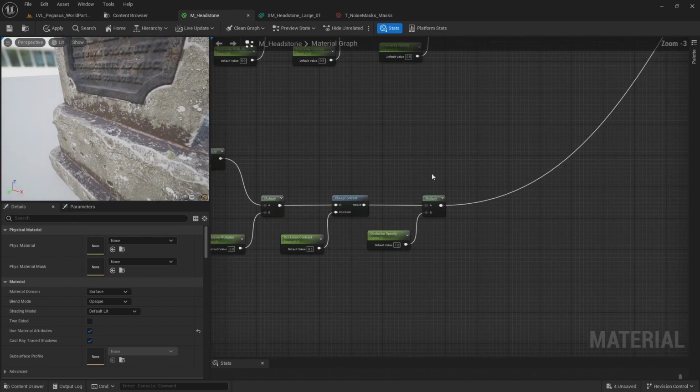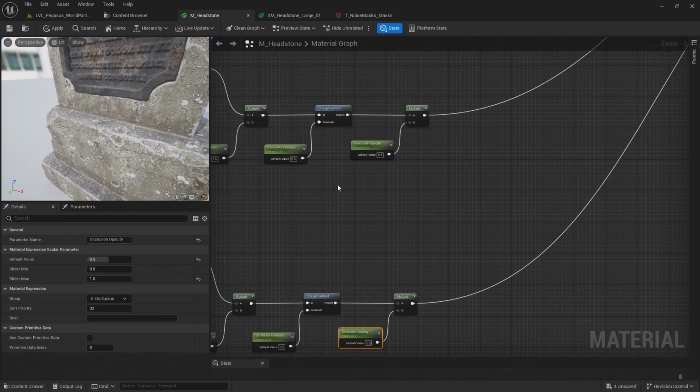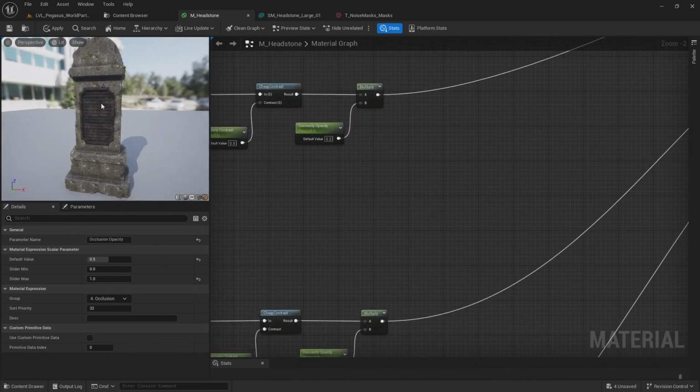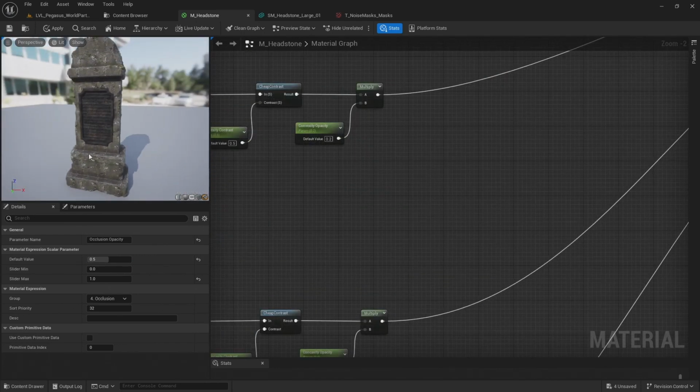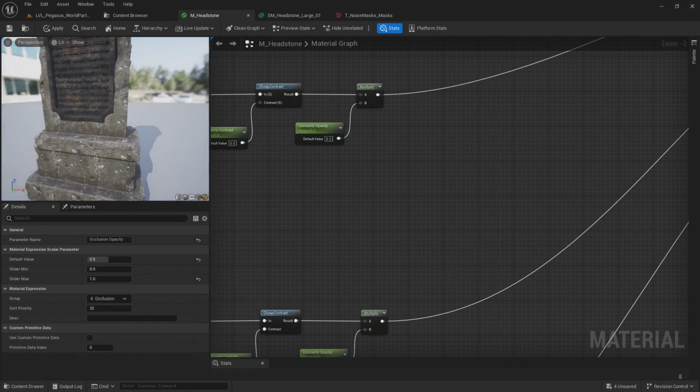That occlusion is looking a little strong, so I'm going to come down to the opacity and turn the default value to 0.5. Now I have a nice tiling texture for the stone, and then some masks to help add some extra detail and break up the tiling texture.